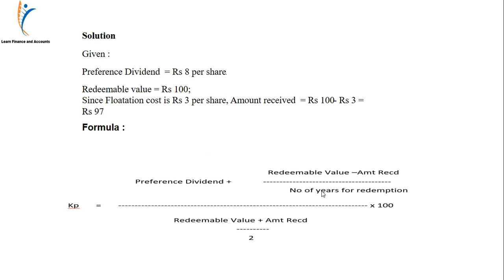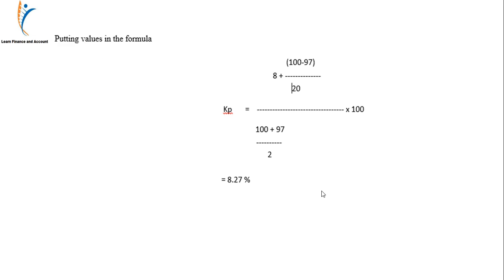This is quite similar to cost of debt. Putting the values in the formula, it is 8 plus 100 minus 97 divided by 20, whole divided by 100 plus 97 divided by 2, into 100, which is 8.27%.